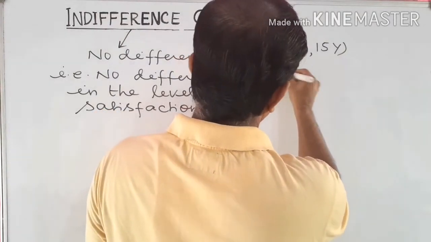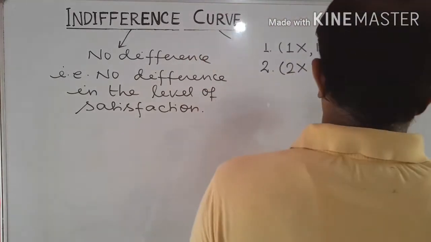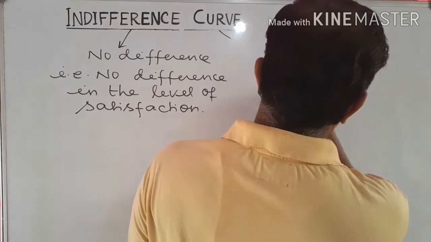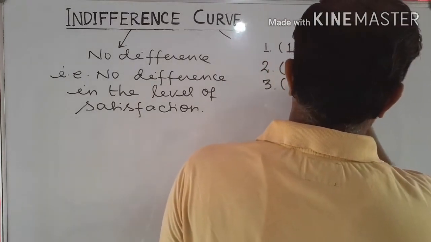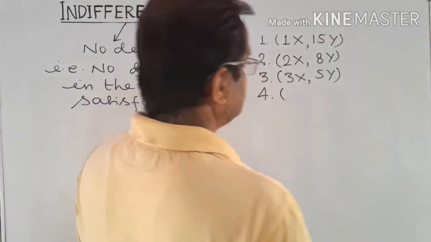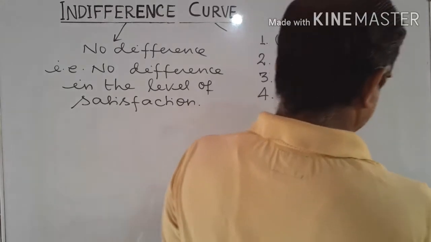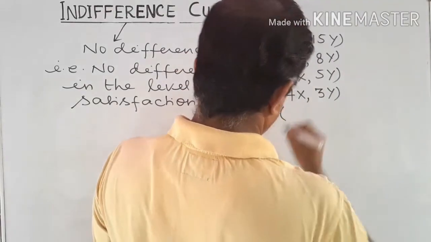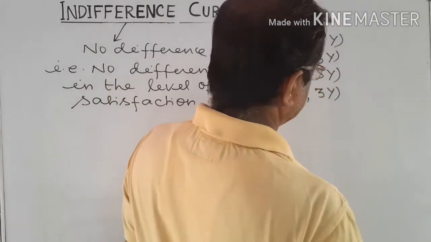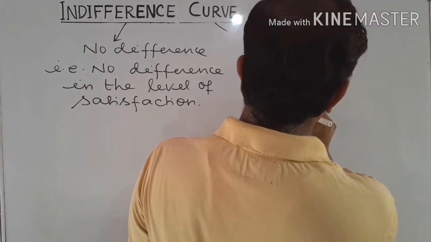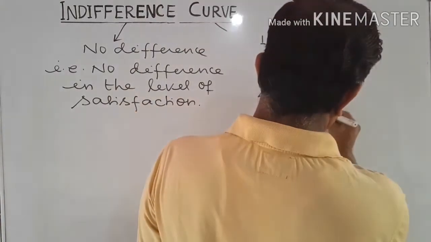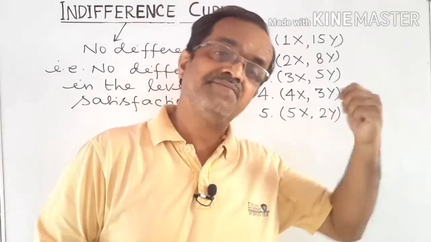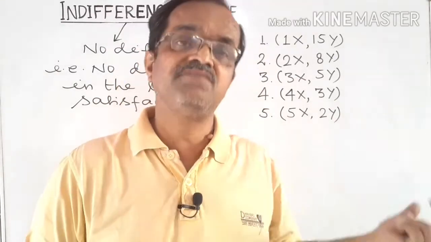Suppose the second bundle is 2 units of X and 8 units of Y. Let the third bundle be 3 units of X and 5 units of Y. Now the fourth bundle of the two commodities, let it be 4 units of X and 3 units of Y. And the fifth bundle, suppose the consumer spends all his income on the purchase of the two commodities, let the units purchased be 5 units of X and 2 units of Y. Let these be the 5 bundles which the consumer has after spending the total money income with the given prices in the market.